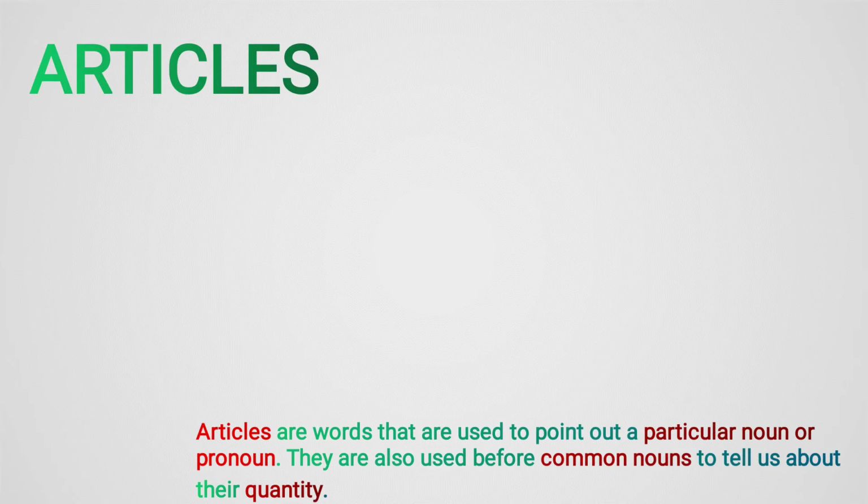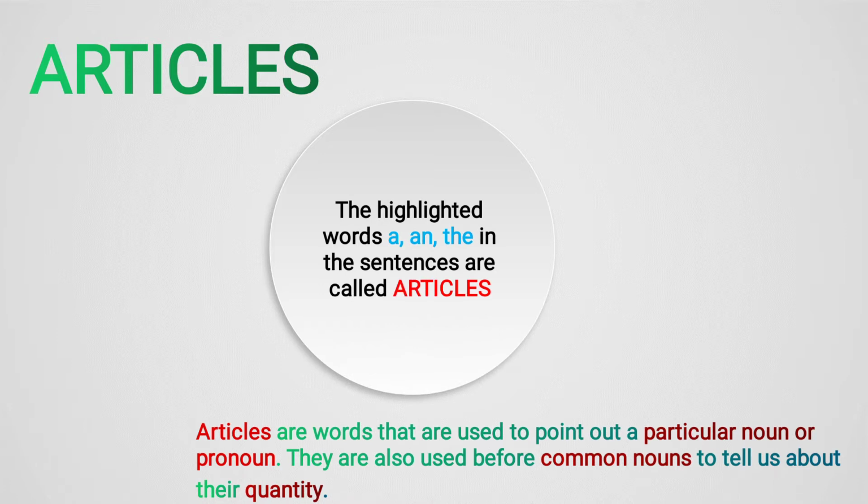Proceeding further, first of all, we will know the definition, what is an article. So, articles are words that are used to point out a particular noun or pronoun. They are also used before a common noun to tell us about its quantity. Okay, so you all know what is the meaning of common noun? A common noun is a general name for a person, place or thing. So, we use articles before the common noun or a particular noun.